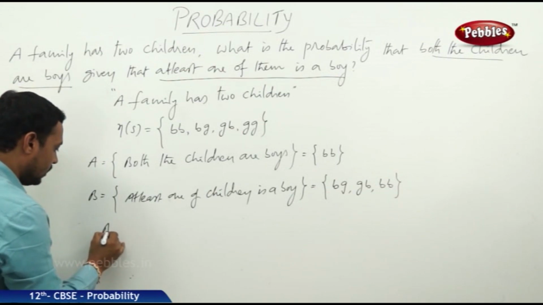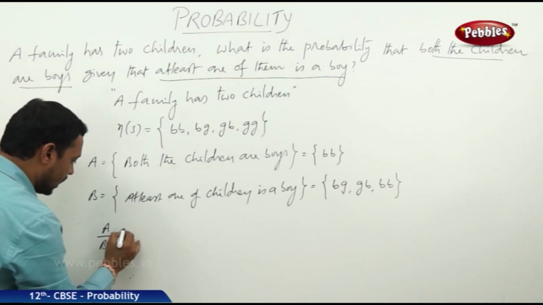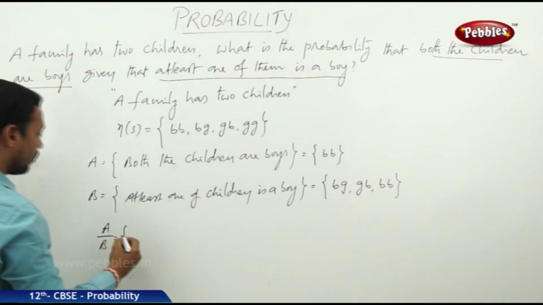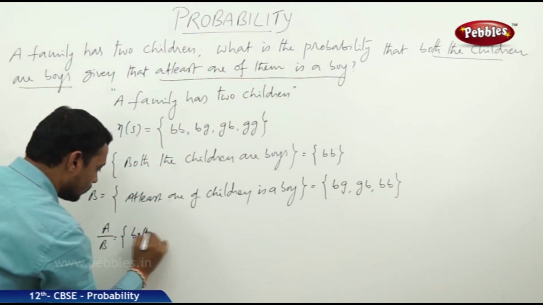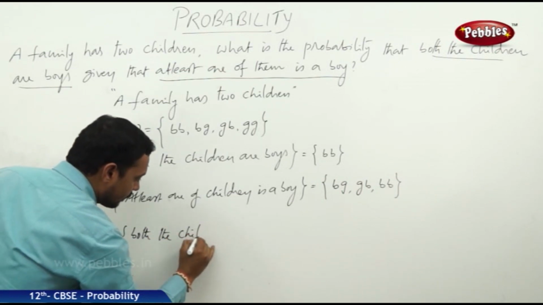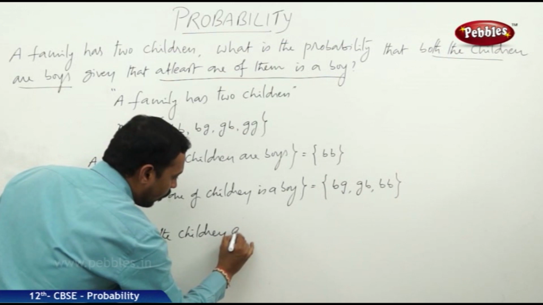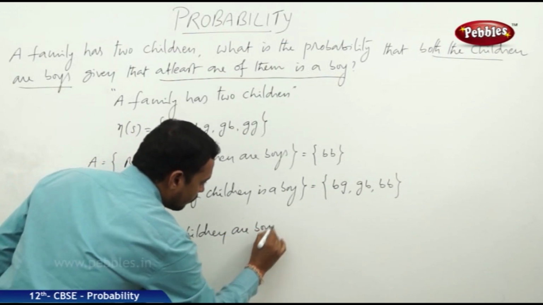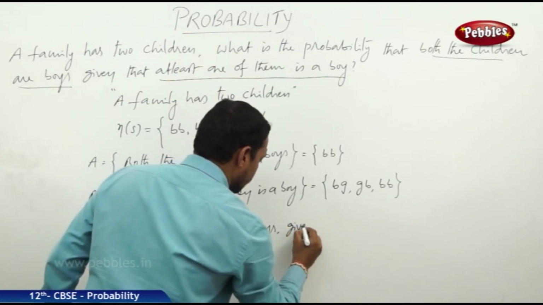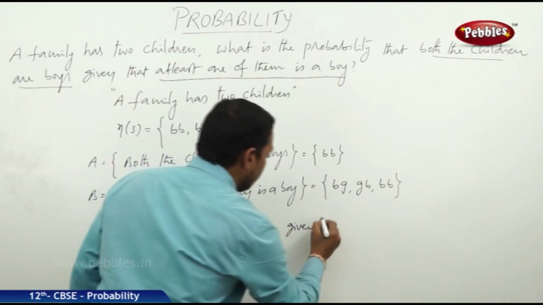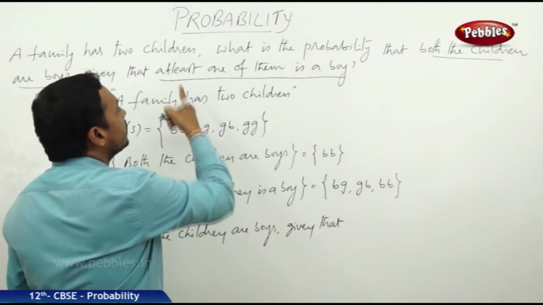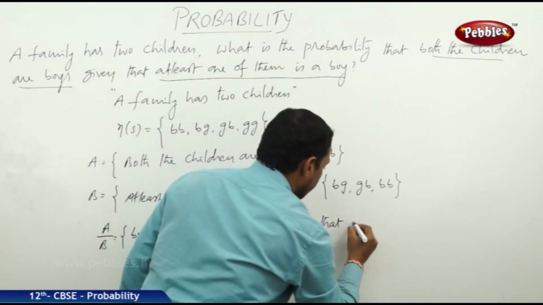Now let us define the conditional event A by B. Both the children are boys, given that at least one of them is a boy.